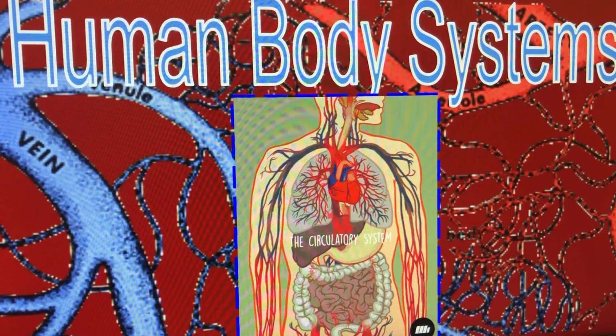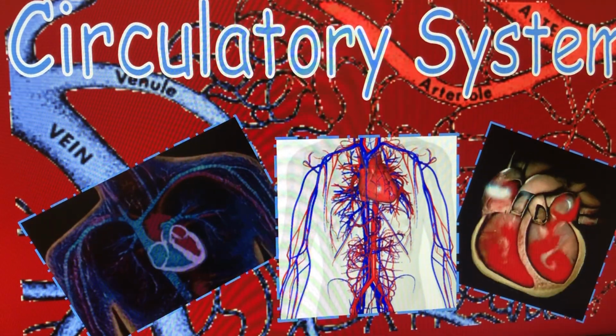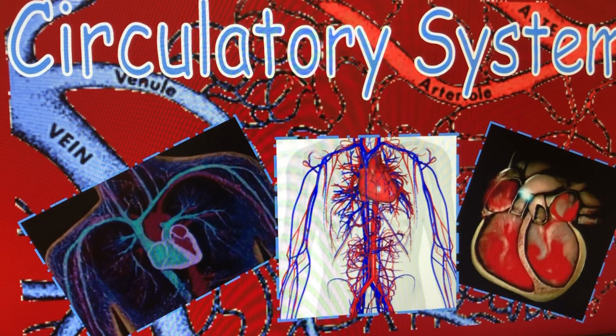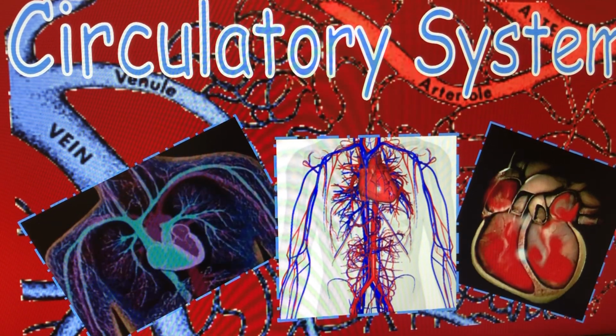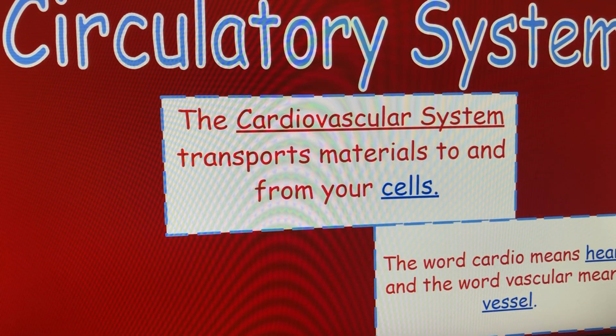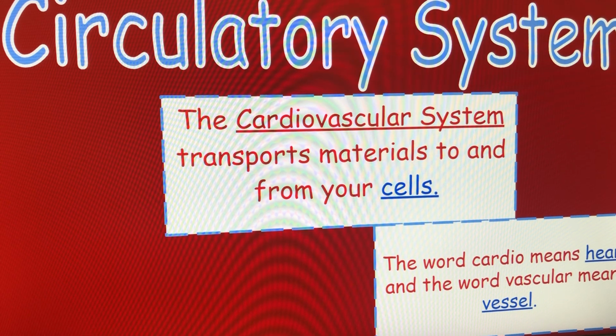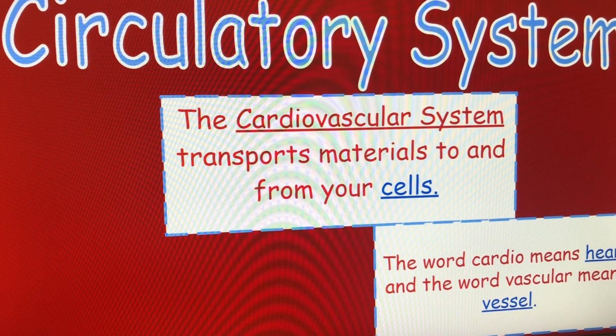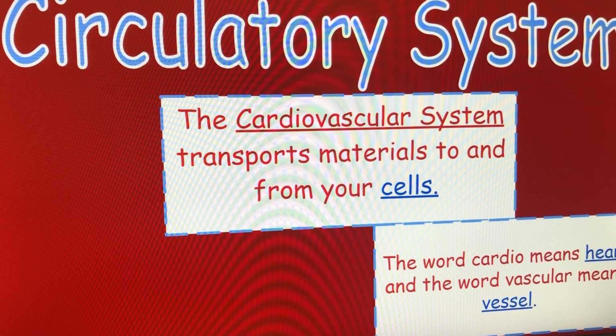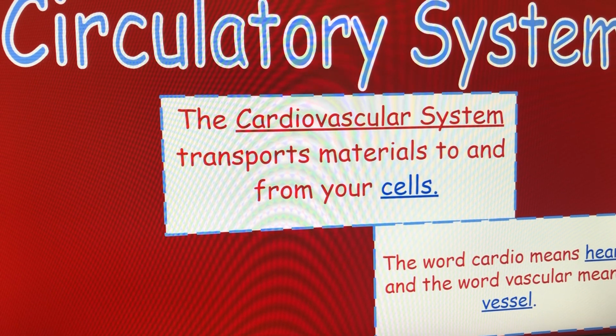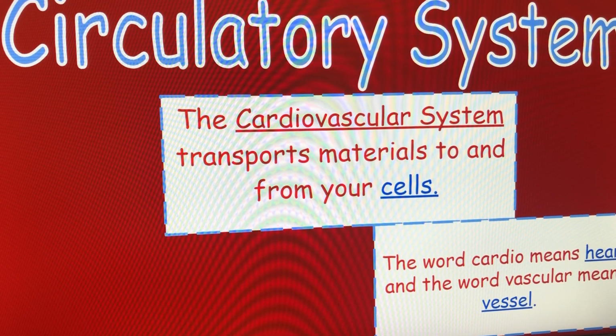Welcome back to Human Body Systems. Today we will be taking notes on the circulatory system. The circulatory system, also known as the cardiovascular system, transports materials to and from your cells. The word cardio means heart and the word vascular means vessel.